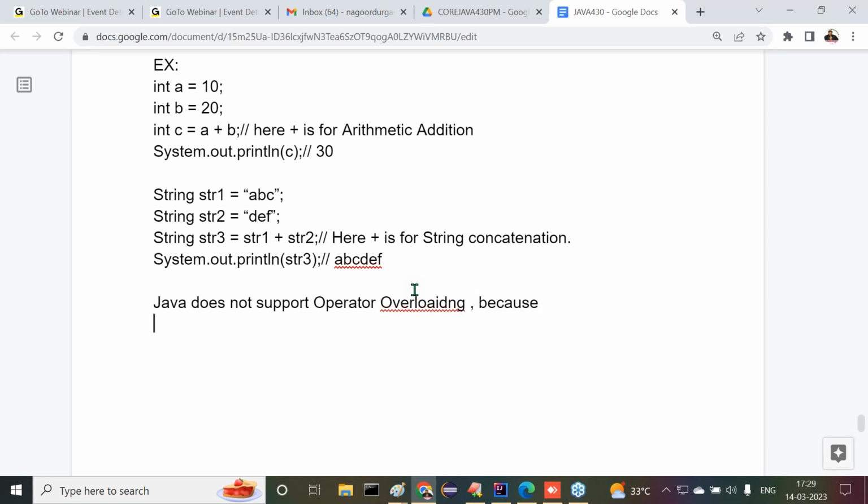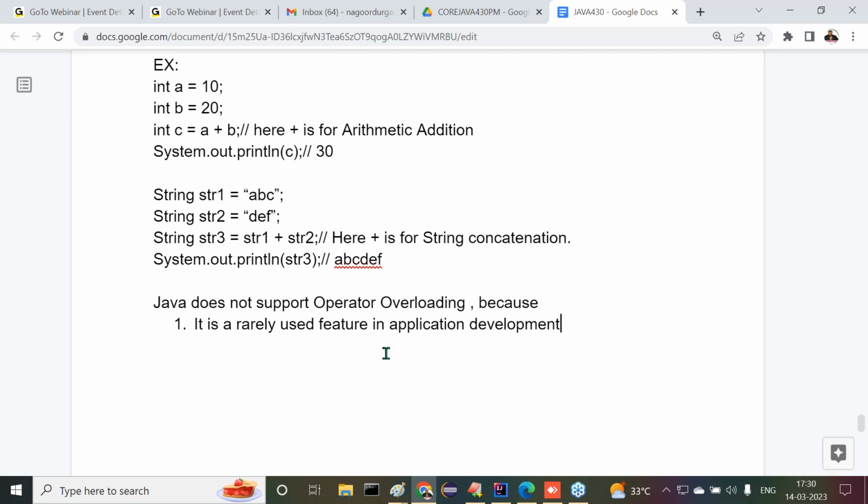Because, point number one, it is a rarely used feature in application development. All of you get my point or not?